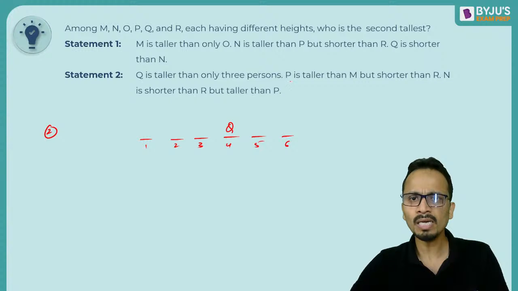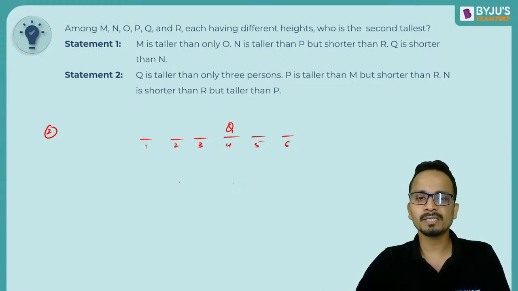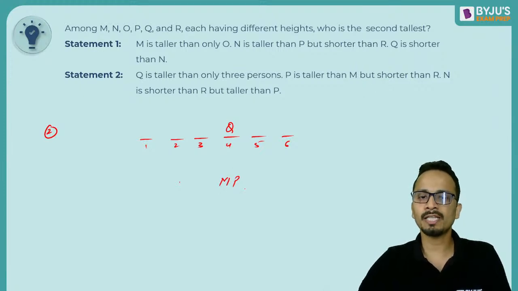Tarun? P is taller than M, but shorter than R. Okay?